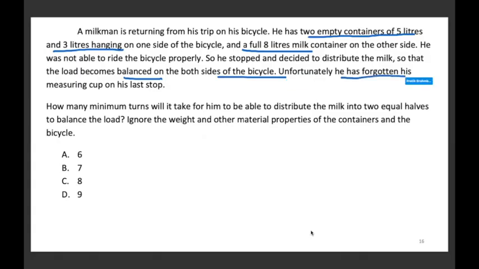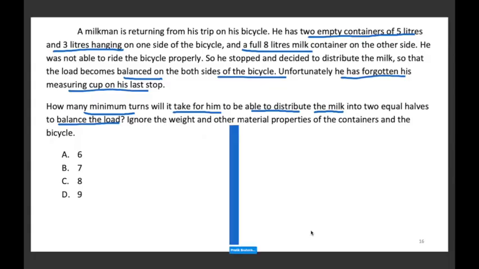Unfortunately, he has forgotten his measuring cup on his last stop. How many minimum turns will it take for him to be able to distribute the milk into 2 equal halves to balance the load? Ignore the weight and the material properties of the container and the bicycle. Okay.